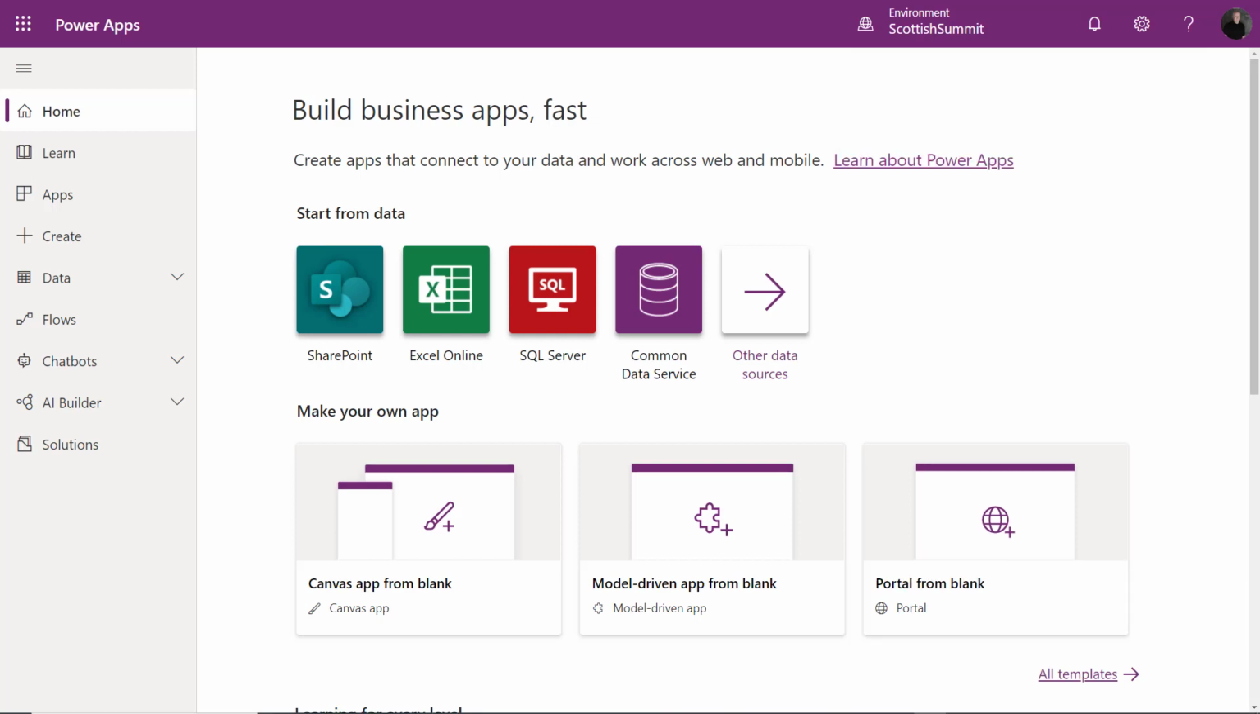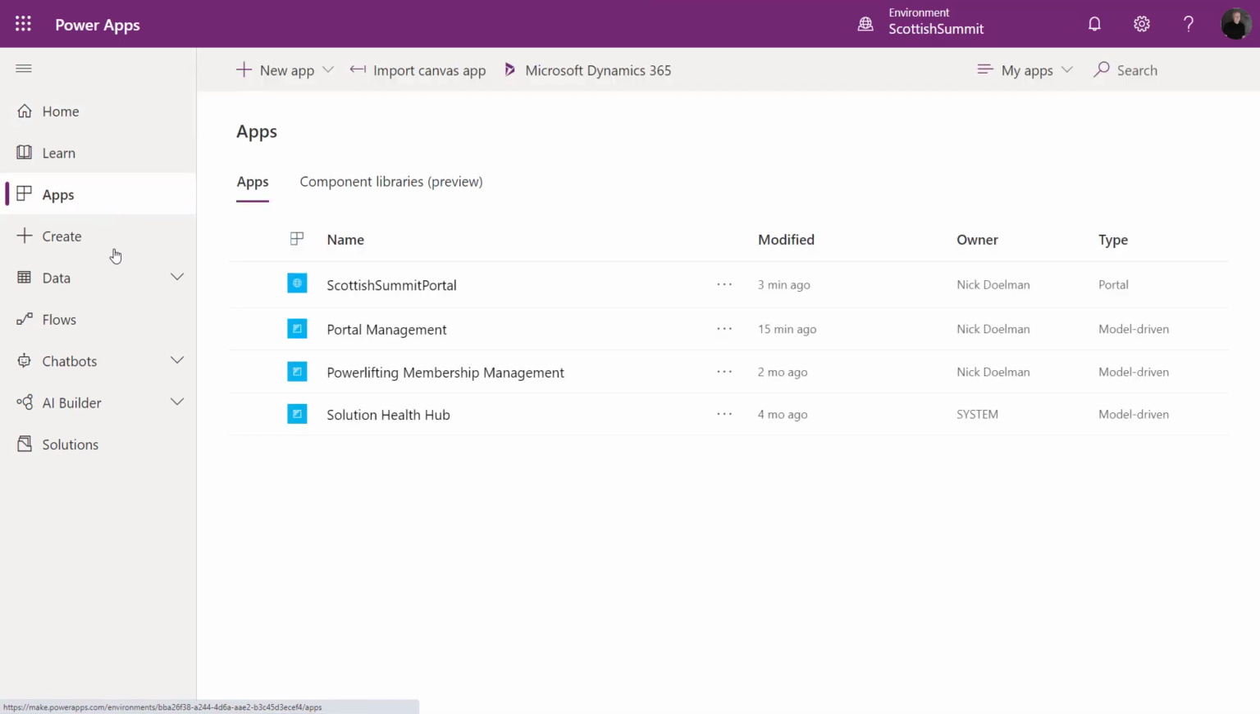So my portal's finished provisioning, and I'm still in make.powerapps.com. I'm going to go into my apps. We see here that we have provisioned our Scottish Summit portal, which is a portal type, and we've also got this portal management, which is a model-driven app.